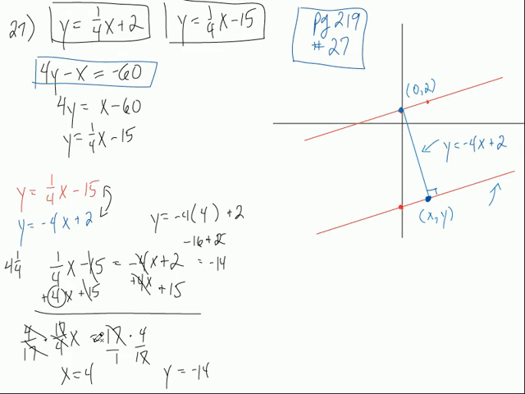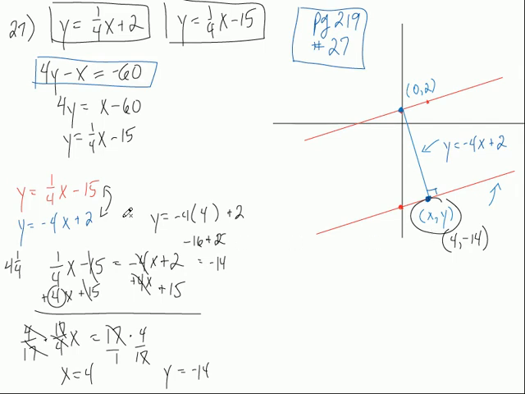So why do we care what x is equal to and what y is equal to? All because of this. Because I want to find that point right there. I want to find 4, negative 14. That's what I'm trying to find. Why do I want to find that point? What's the big deal about finding that point? So I can find the what? The distance between those 2 points.